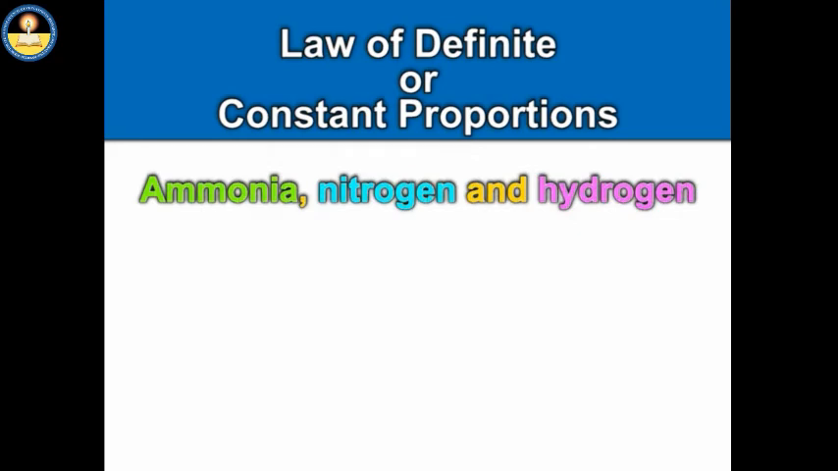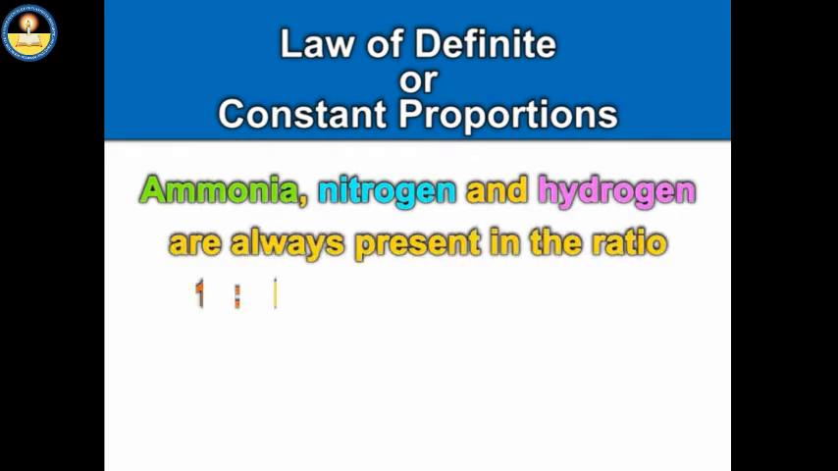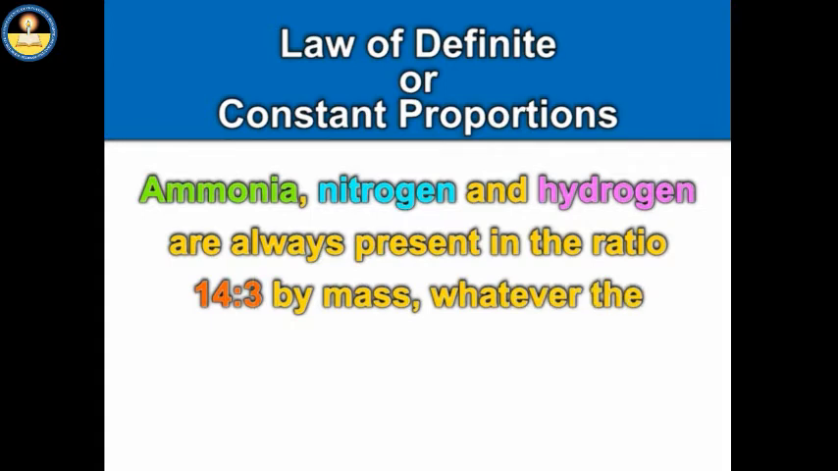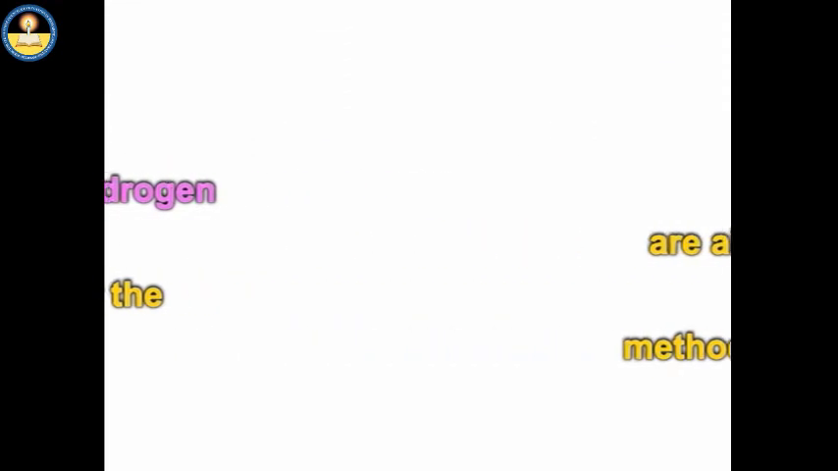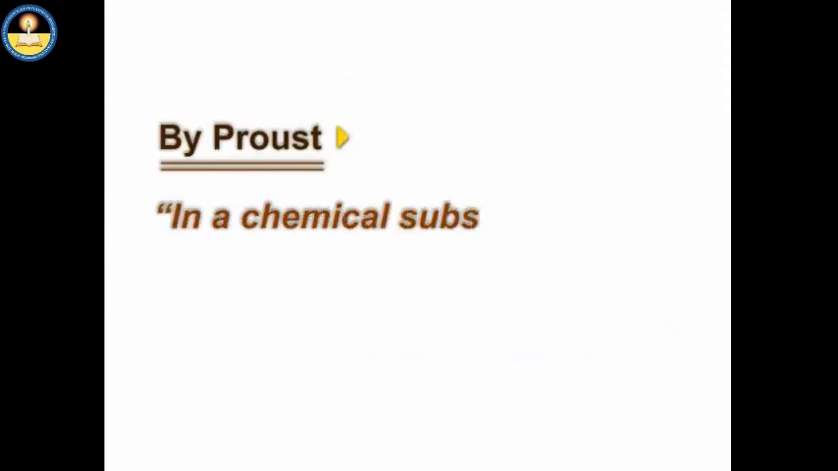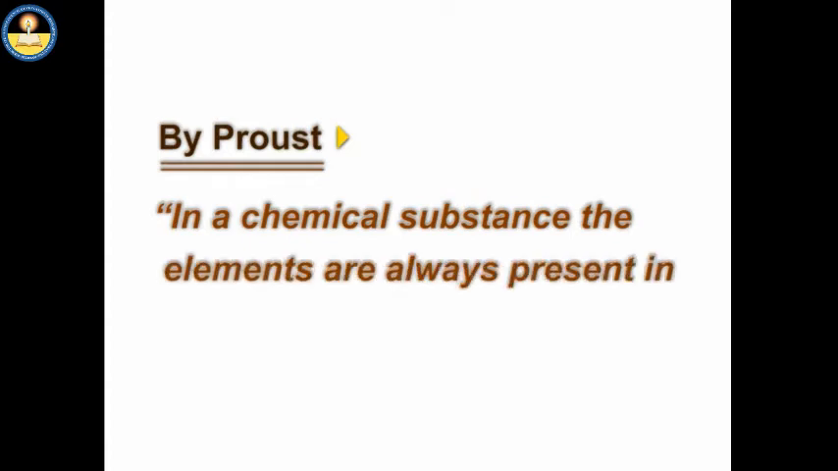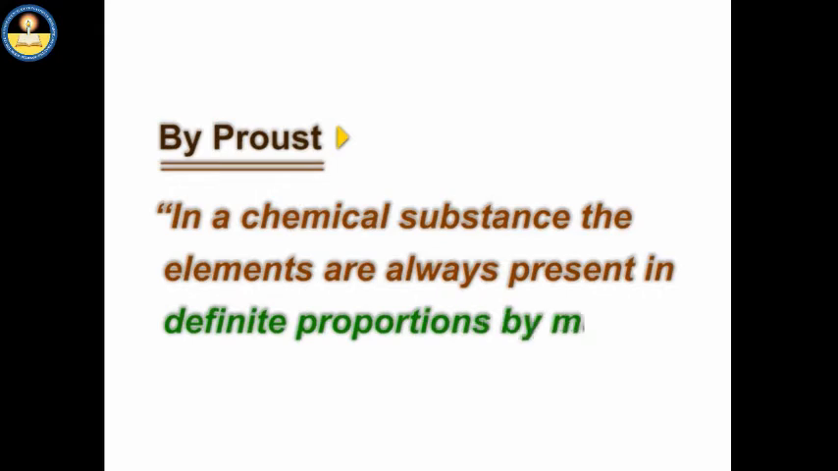Similarly, in ammonia, nitrogen and hydrogen are always present in the ratio 14:3 by mass, whatever the method or the source from which it may be obtained. This led to the law of constant proportions, which is also known as the law of definite proportions. This law was stated by Proust as, in a chemical substance, the elements are always present in definite proportions by mass.